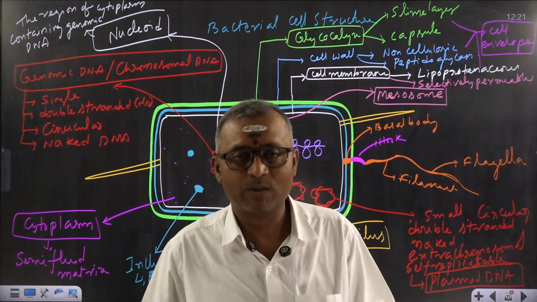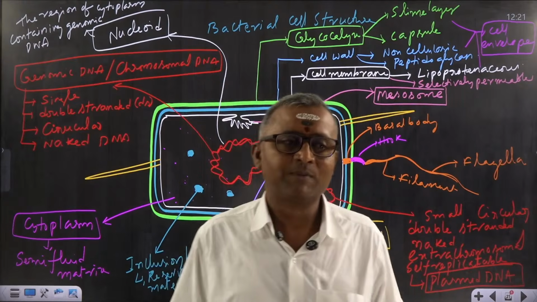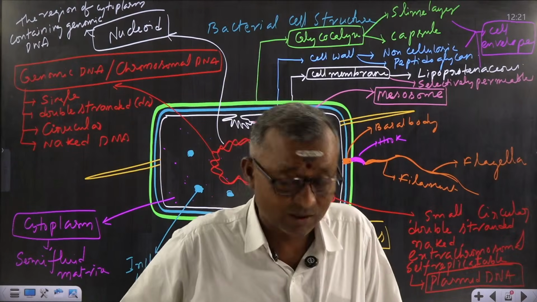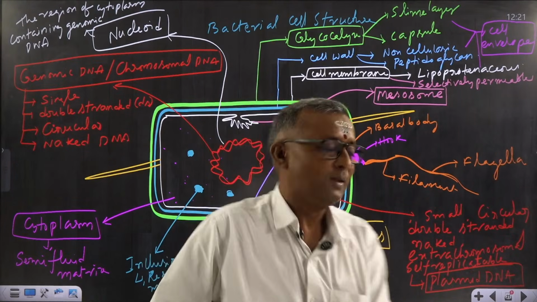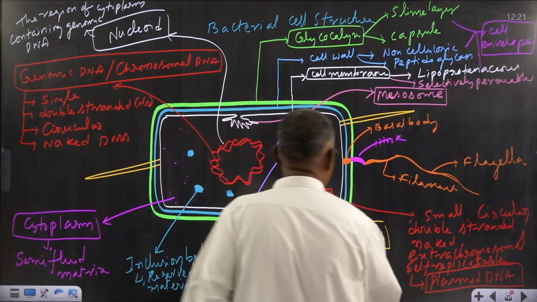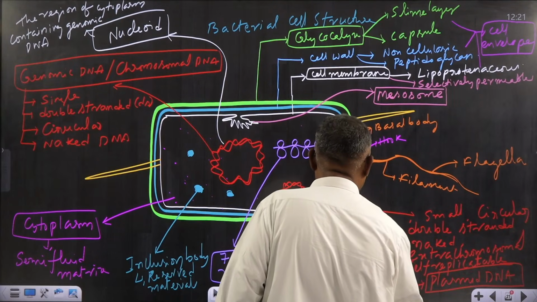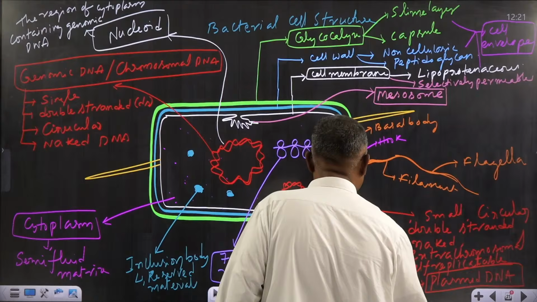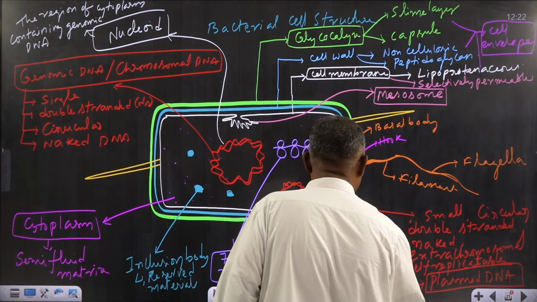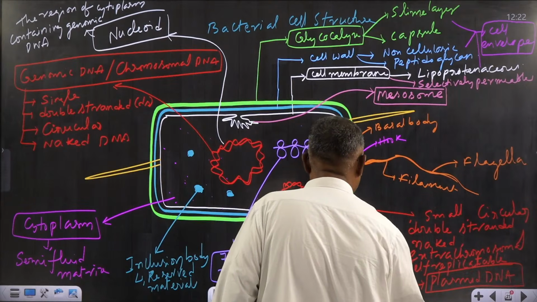In that, this pilus helps. How it helps and its structural details, we'll discuss later. Just remember that they also have pilus, and pilus helps in the conjugation method of sexual reproduction.